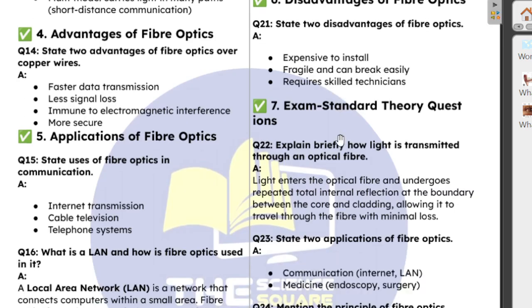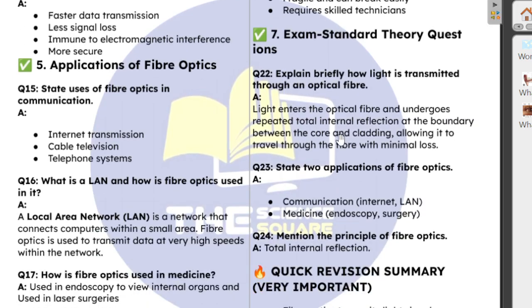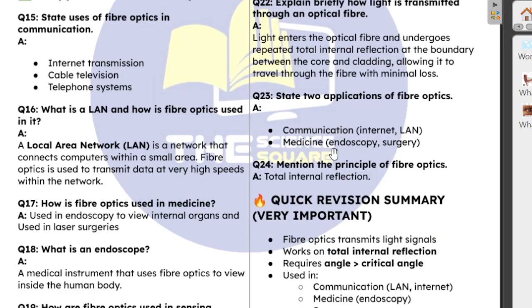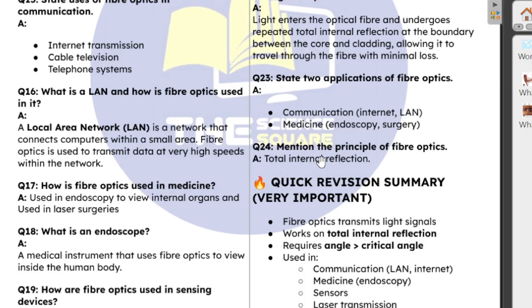Another question is: explain briefly how light is transmitted through an optical fiber. This is actually from a past question. Light enters the optical fiber and undergoes repeated total internal reflection at the boundary between the core and the cladding, as I have explained earlier, allowing it to travel through the fiber with minimal loss and also over a long distance. Two applications of fiber optics: communication, which we have mentioned, and medicine, for endoscopy or surgery.